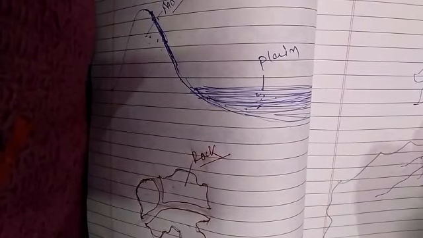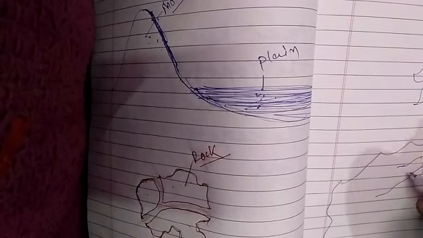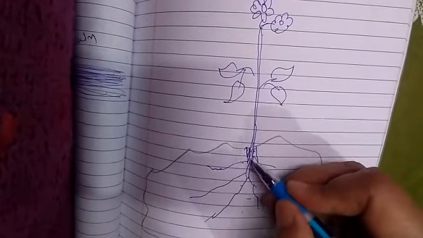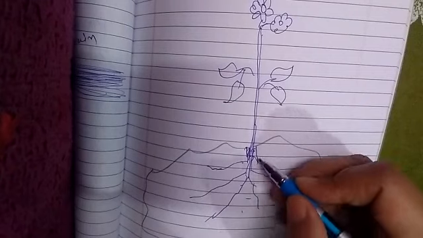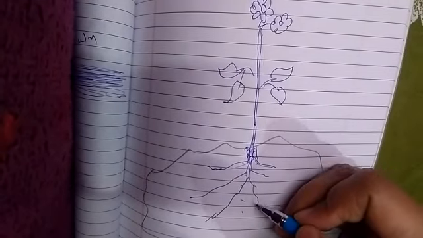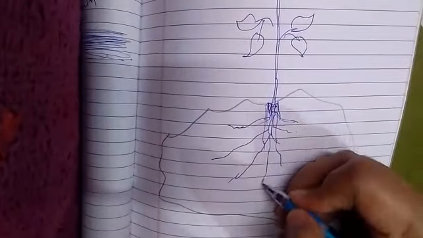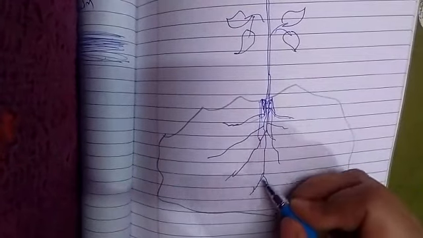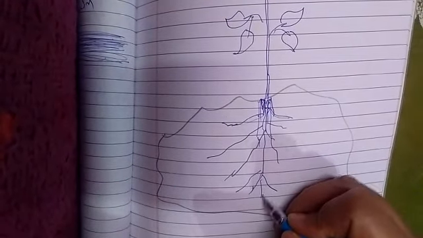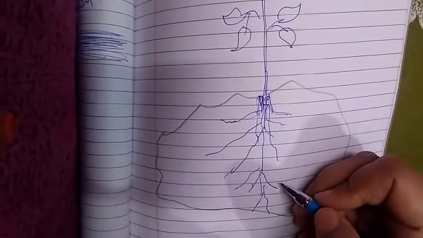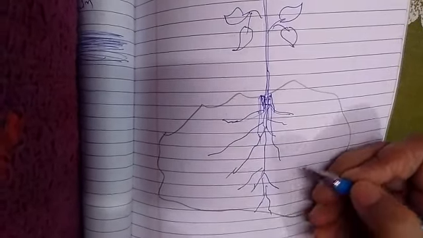With time, the roots of this plant start penetrating into the crack of the rock and make it wider, and the rock will expand. Then what will happen? As a result, the rock disintegrates into small pieces and helps in soil formation.